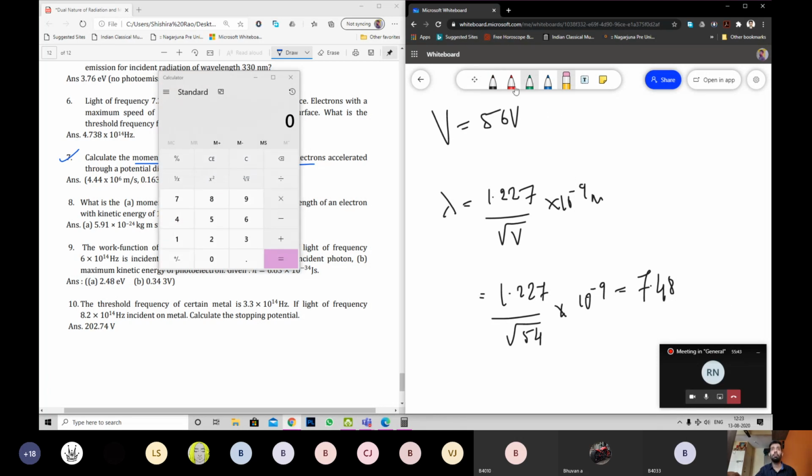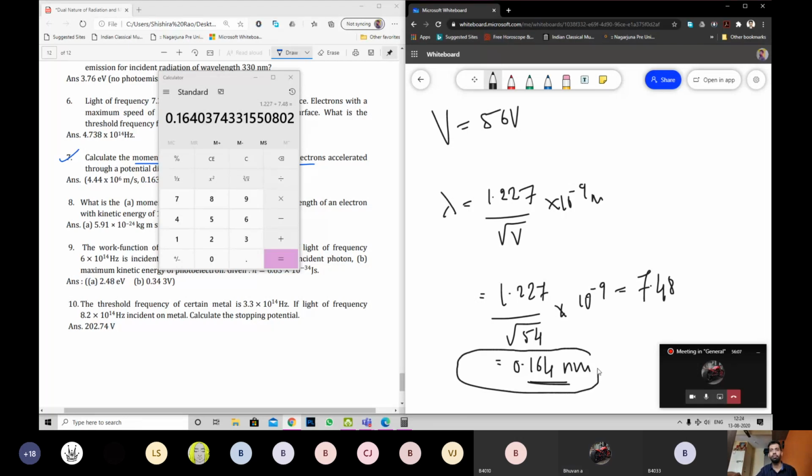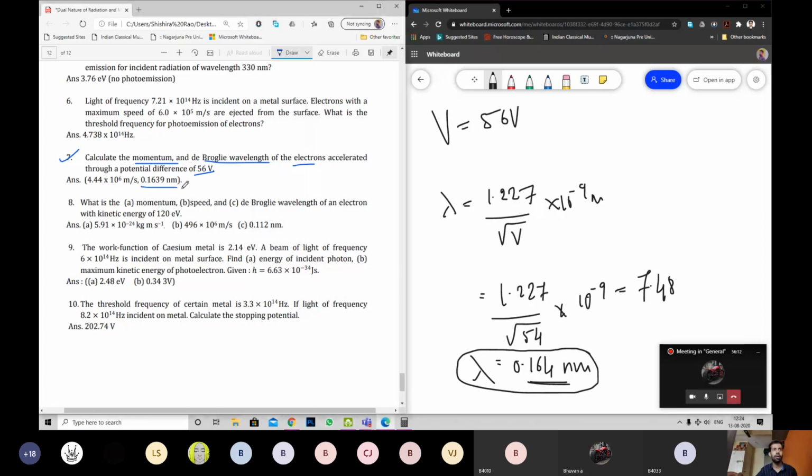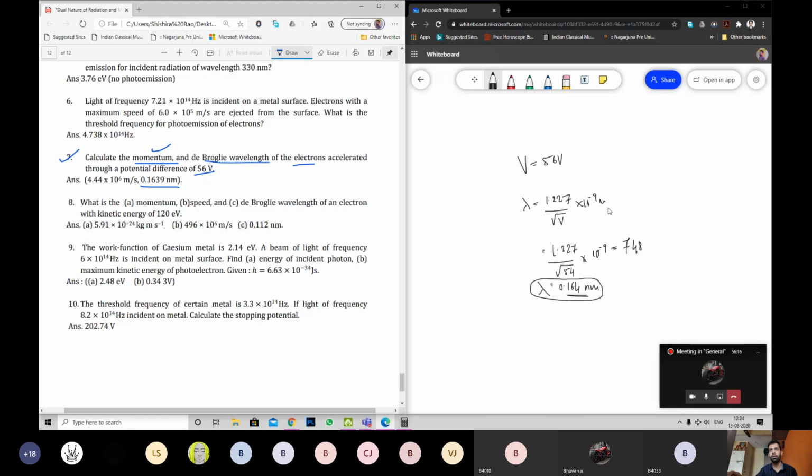So your value is 7.48. You have to do 1.227 by 7.48. 0.164. 0.164 nanometer, or into 10 power minus 9 meter. This is the value of wavelength of electron lambda. We are not done. Okay, this value we got. Question asks for momentum also. We have to find what?